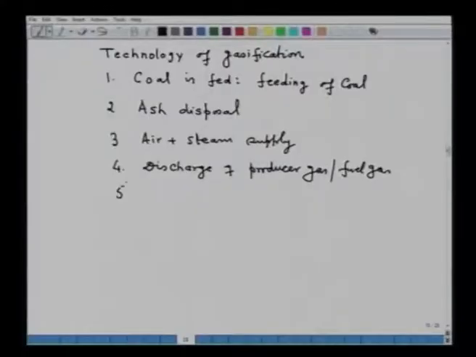Fifth important point is the maximization of residence time. Now, here the flow velocity of the gases which are rising upward, that is important, but once you decided the size of the reactor, then the velocity is also fixed, and hence the residence time is also fixed. However, a little bit you can influence by having coke bagged.